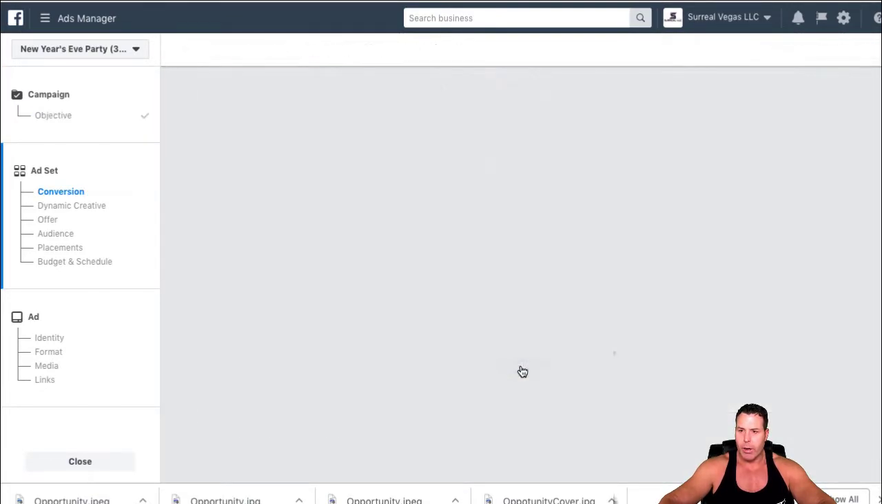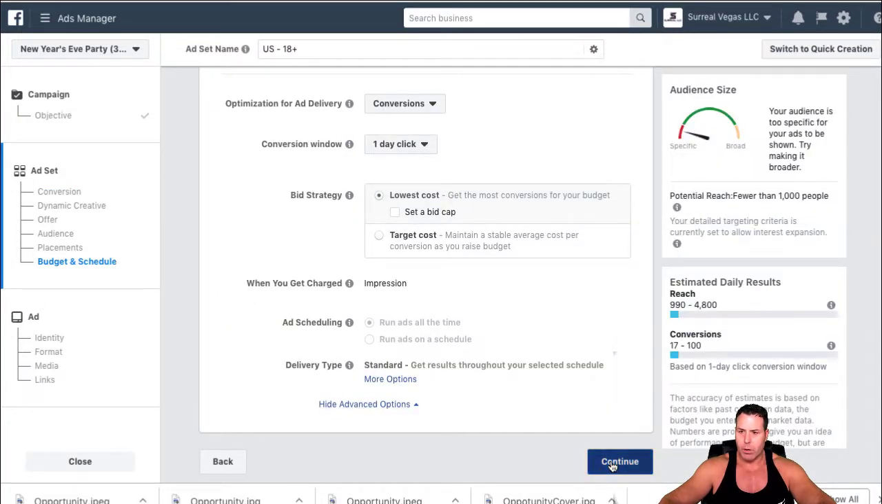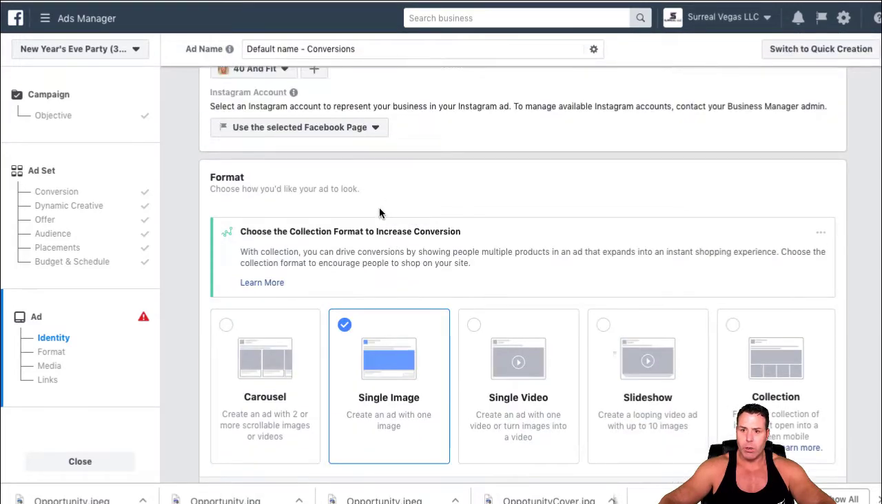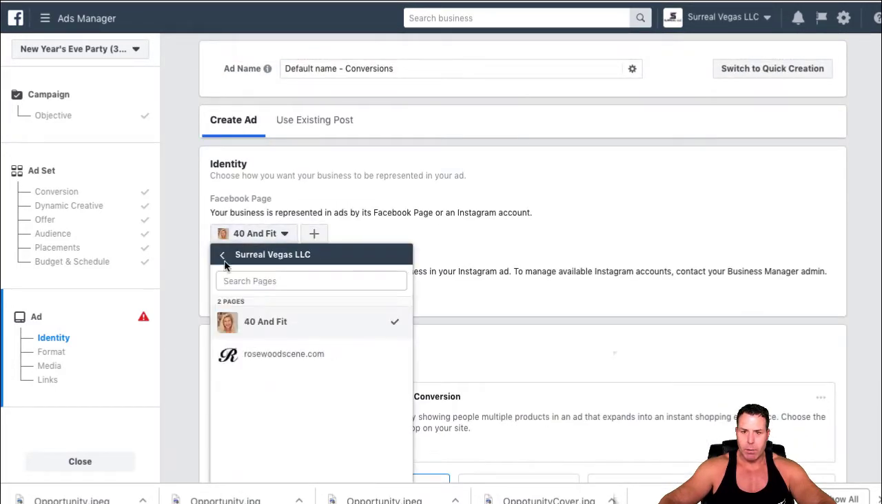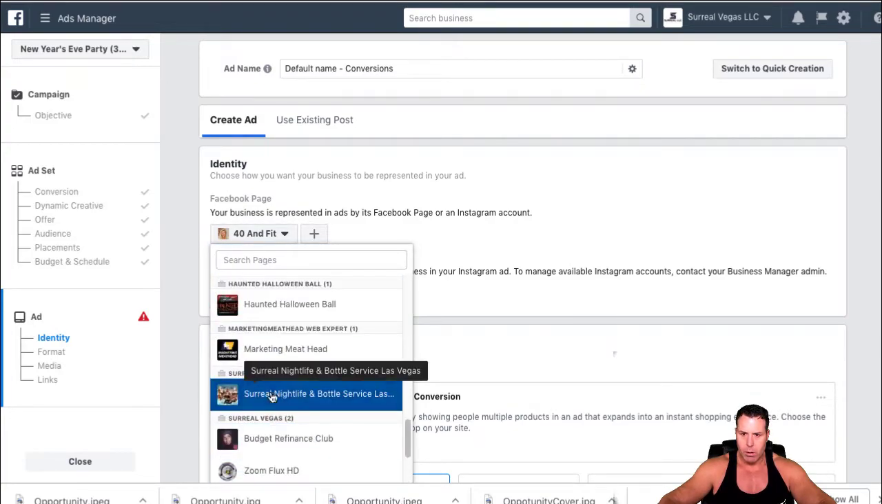Just leave it all that. You don't even have to do anything here. This is just so we get that copy we're looking for. So now here's what we're going to do. Since it's a conversion campaign, we're going to use that same page, the Chicago NYE ball.